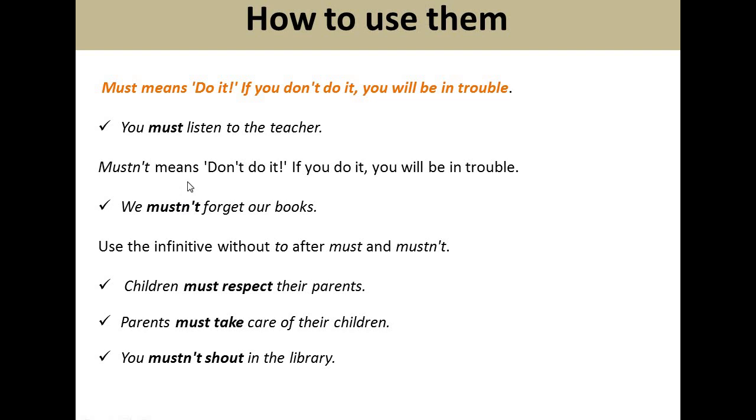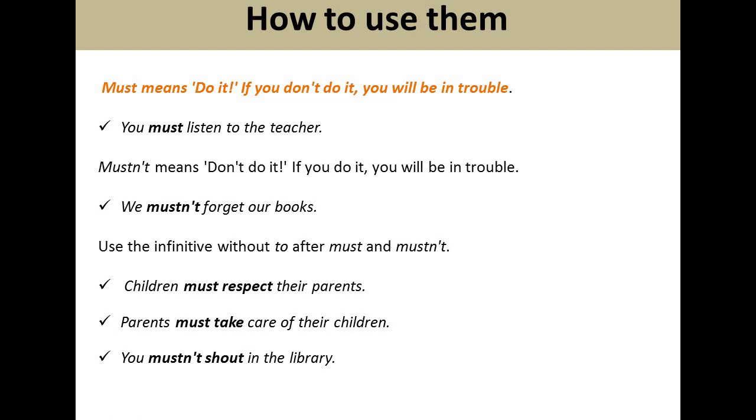And mustn't means don't do it, and if you do it, you will be in trouble. So here there is an example. We mustn't forget our books. Because if we forget our books, we will not find books to revise. How can we revise if our books are forgotten?